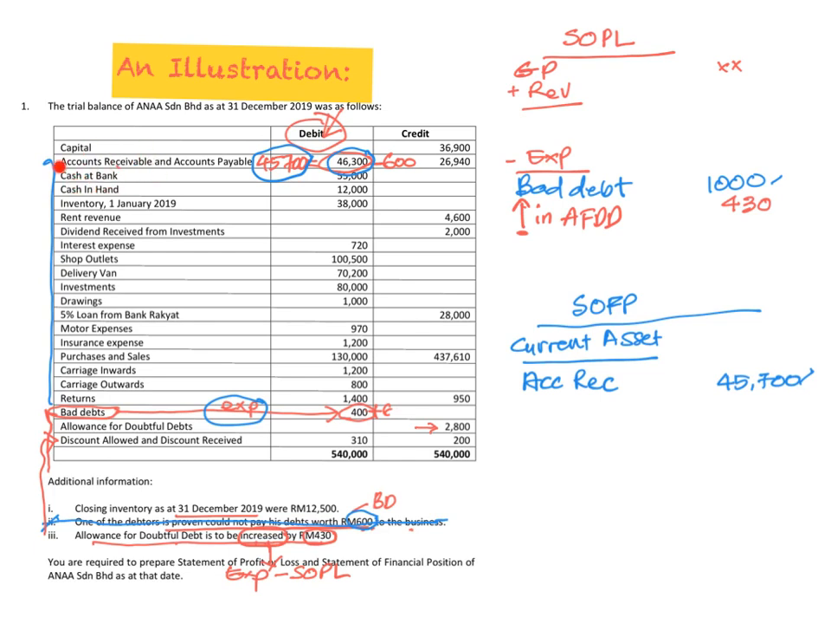So that's why you will see after this in your SOFP that allowance for doubtful debt will reduce the accounts receivable. Okay, after this we are going to look at that. Now, this amount is what you already have at the end of last year, or at the beginning of this year, 2,800. But then if you can see number 3 here, it says that the allowance for doubtful debt is to be increased by 430.